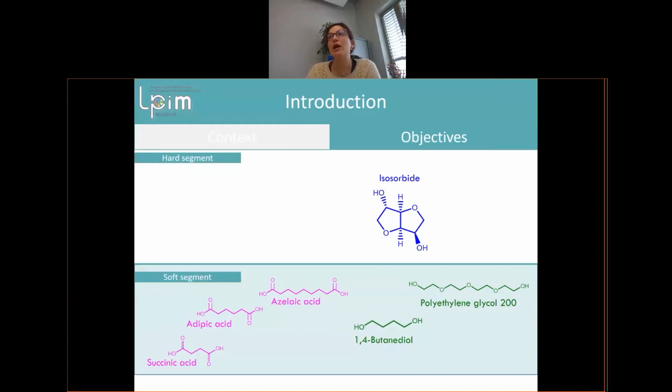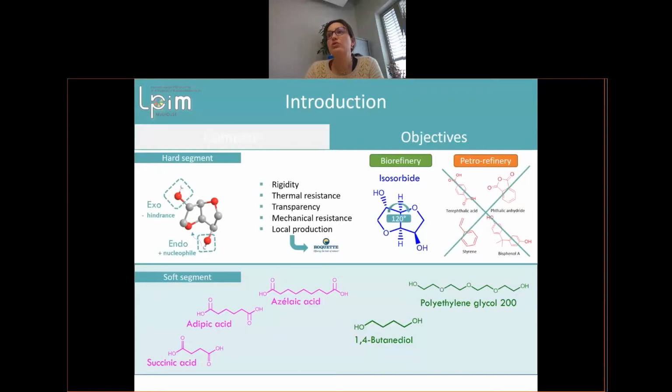We can use isosorbide as a hard segment and also some diacids and diols as a soft segment for our polyester resin. Here we have azelaic acid, adipic acid, succinic acid as diacids, and also polyethylene glycol or butanediol as diols. It is very interesting to use isosorbide, as I said, because it's a rigid segment. It has a good thermal resistance, a good transparency, and a good mechanical resistance.